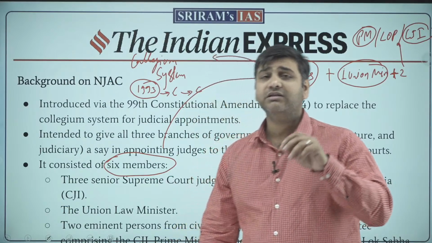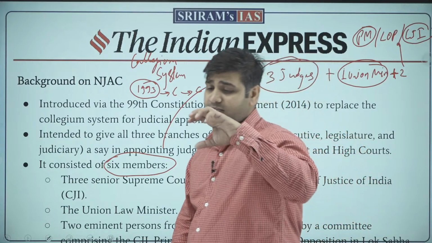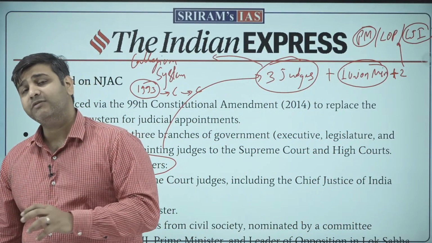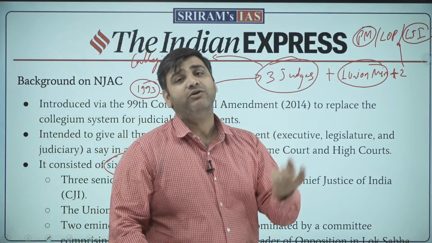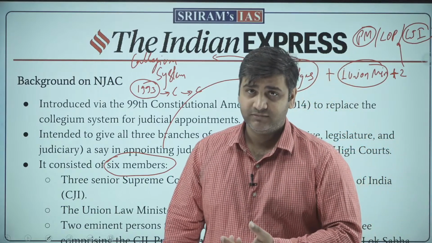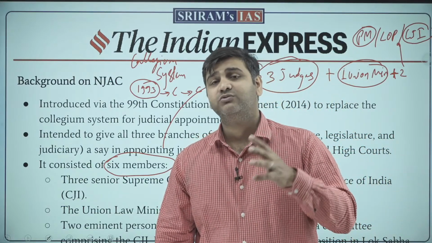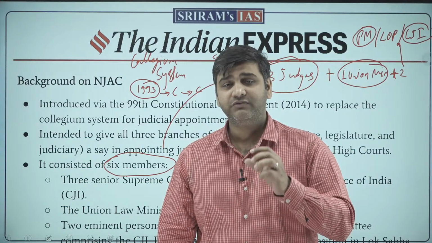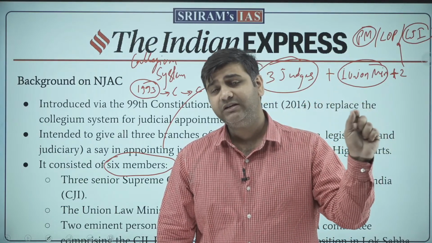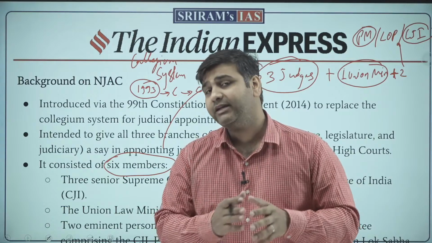Means the advice given by the Chief Justice of India about the appointment of a judge to the President is binding on the President. Consultation has become concurrence. The Chief Justice of India, if giving any advice, then the President of India has to accept. It is binding on the President.